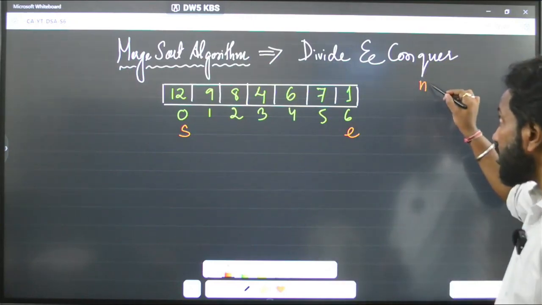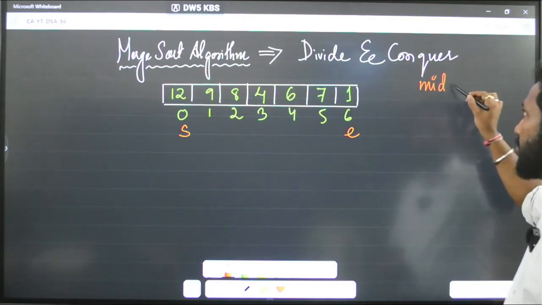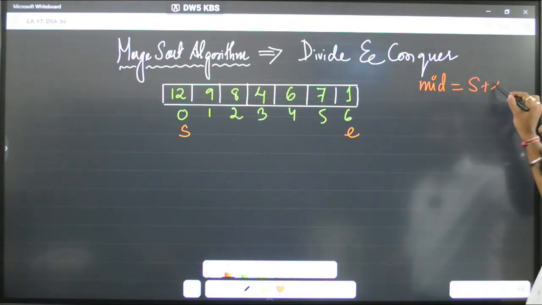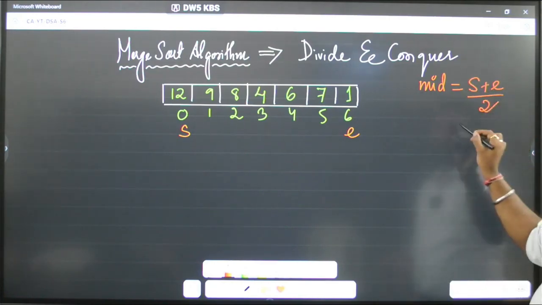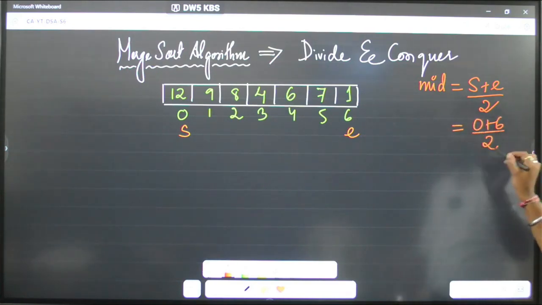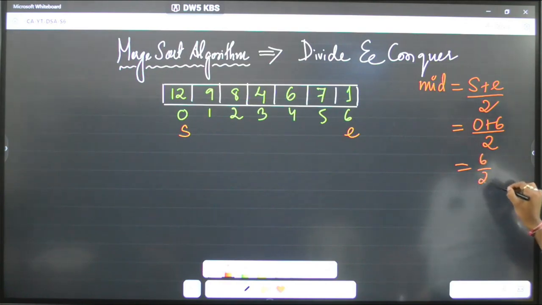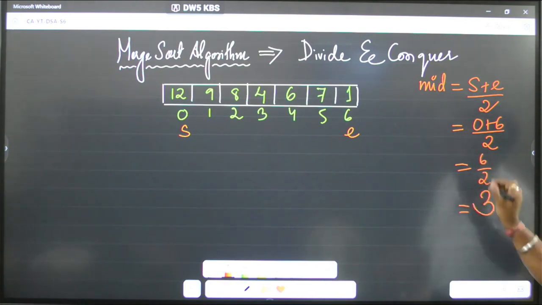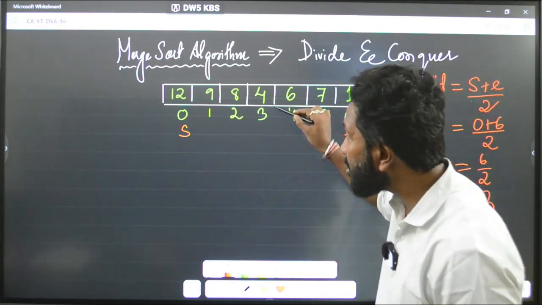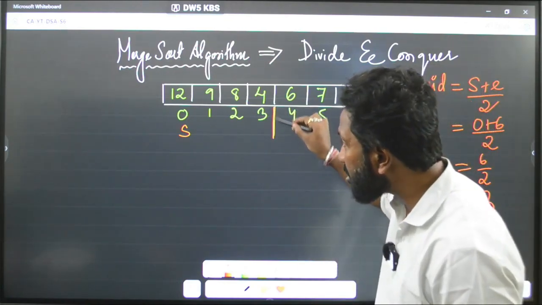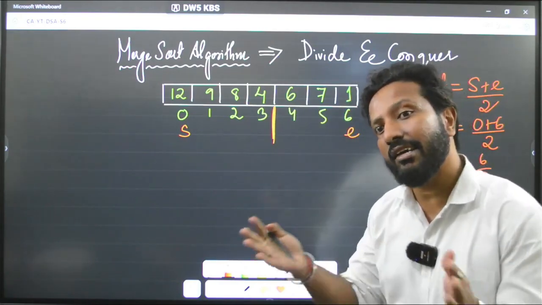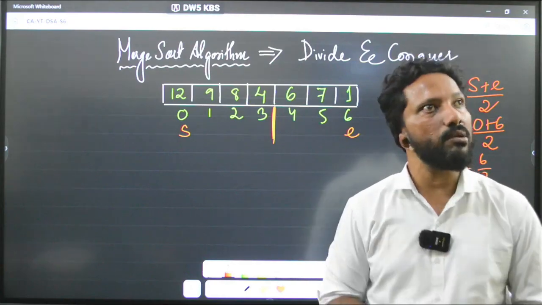Start and end, and we find the mid value. Mid equals, you already know the formula, right? Start plus end by 2. So it will be 0 plus 6 by 2, that is 6 by 2, that is 3. Correct? So we got a mid value here. Now you divide the array into 2 parts, you break it down into 2 parts.